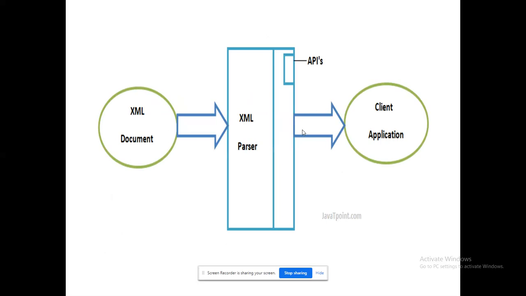It's about parsers. XML parsers are built inside the browsers. Most browsers nowadays have this XML parser feature. What is the purpose of this XML parser? That's what has been illustrated in this diagram. The XML document will ultimately be read by the XML parser, but what is the logic behind it? In a client application we need some support to read that.